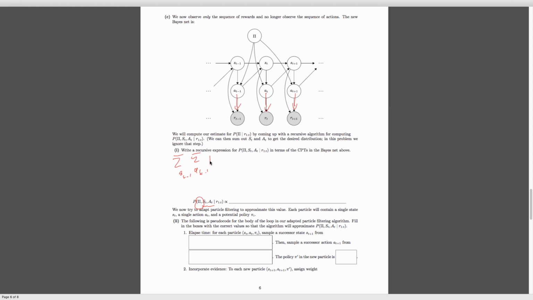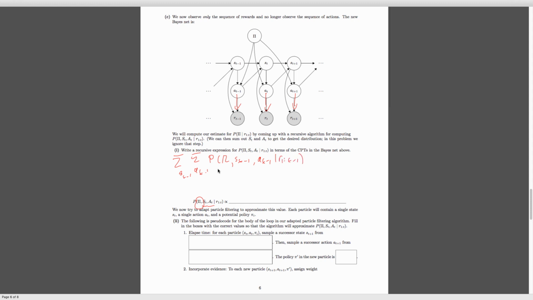So we're going to multiply in our recursive term here, our probability of pi, s of t minus 1, a of t minus 1, conditioned on r from 1 to t minus 1.